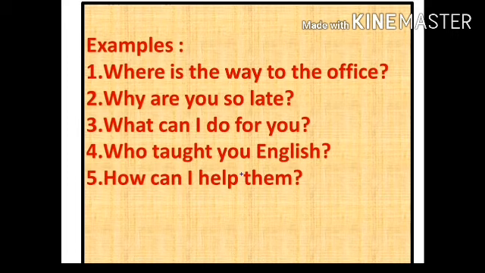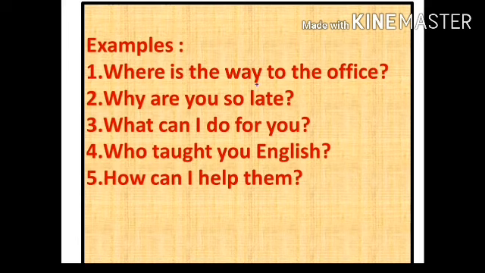So what are they? First is, where is the way to the office? See here, WH word, then auxiliary, then subject. Then, why are you so late? Again, see, WH word and auxiliary and then subject. What can I do for you? Here also WH word, then auxiliary, then subject.